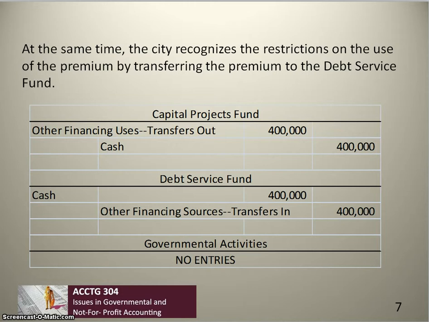After that, we have to recognize the fact that the premium funds are restricted and can only be used for the payment of debt service. So we recognize that with the transfer of $400,000 from the Capital Projects Fund to the Debt Service Fund. This is an example of an interfund transfer.